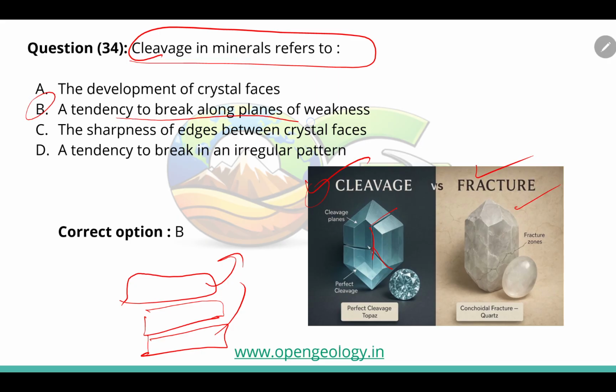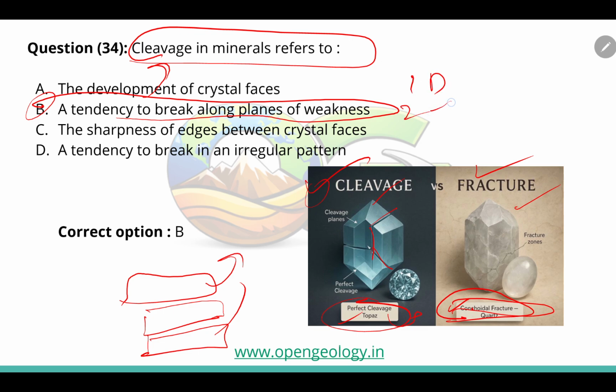A tendency to break along a plane of weakness is called cleavage. For example, topaz has a cleavage, while quartz has no cleavage, so it breaks as fractures. Based on the shape of that fracture, we call it a conchoidal fracture. You can remember which minerals have cleavage, whether it is one directional cleavage, two directions along which a mineral can break, three directions or more, even four directions or six directions.